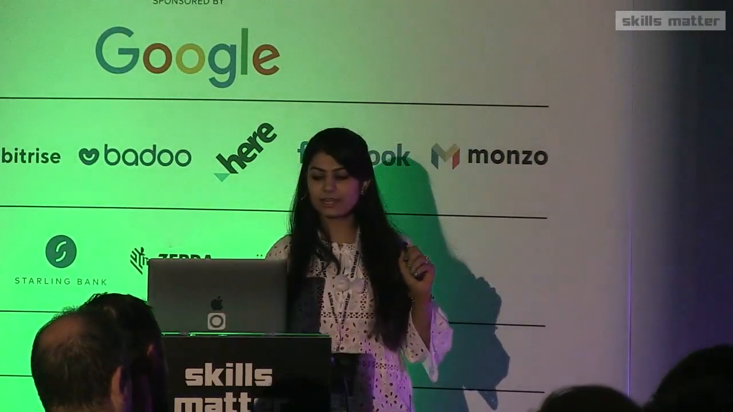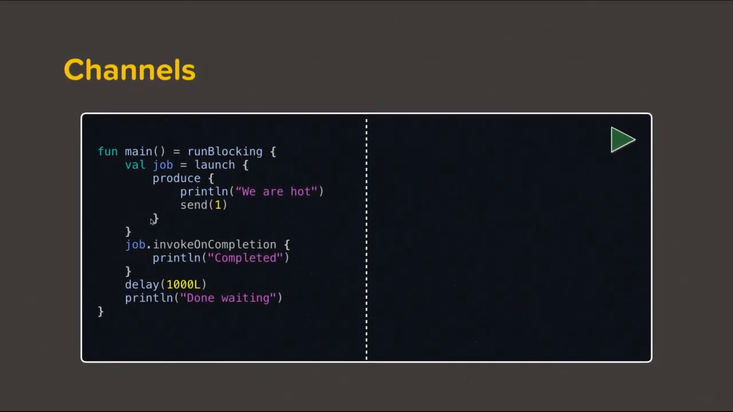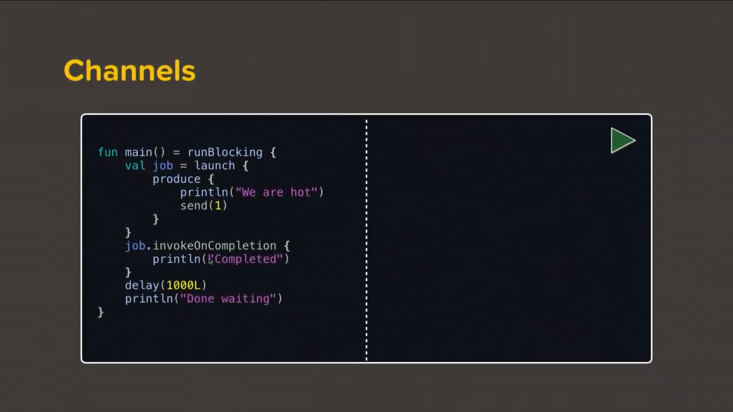So let us try to look at a snippet to create a channel. Again, we have the same runBlocking construct. In this case, we launch a coroutine over here, and inside that coroutine, we create a channel using the produce builder. Inside this produce builder, we send a value 1 and print "we are hot". And we capture this coroutine inside a job. And on completion, we're going to print "completed". And finally, we're going to print "done waiting" after a second. So let's try to run this.